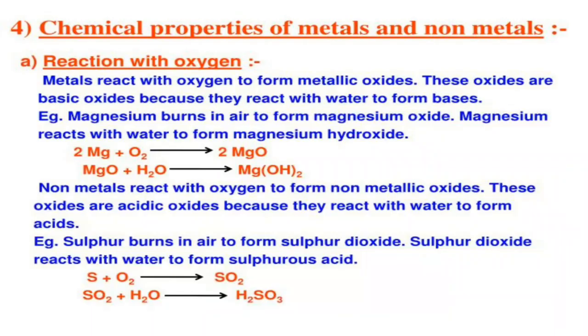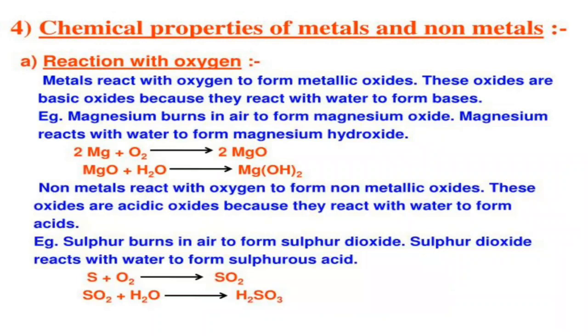So, chemical properties of metals and non-metals. As you can see on the screen, metals react with oxygen to form metallic oxides. The oxides are basic in nature because they react with water to form a base. And if we test with litmus paper, red litmus will turn blue.